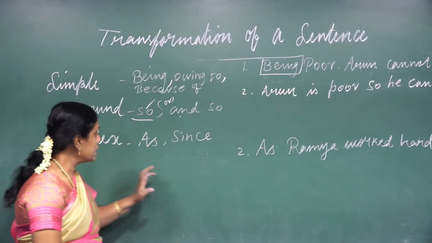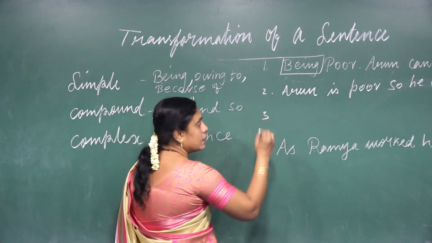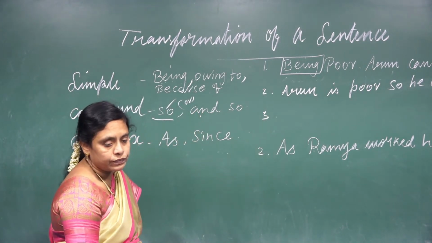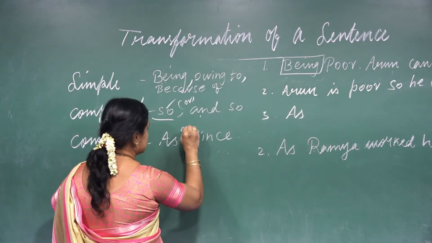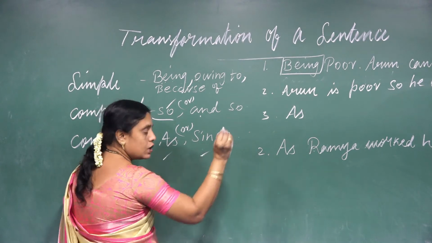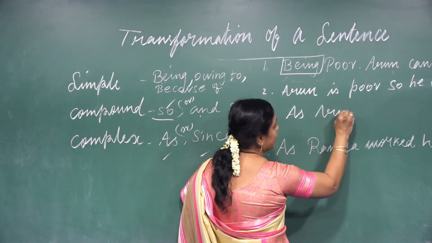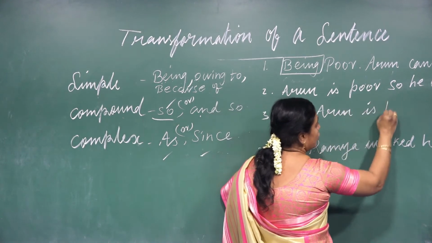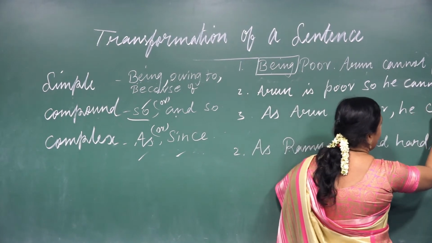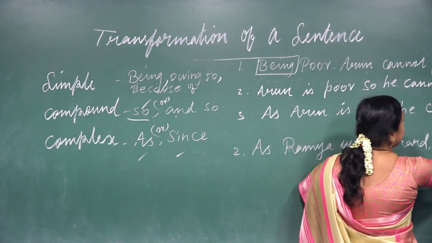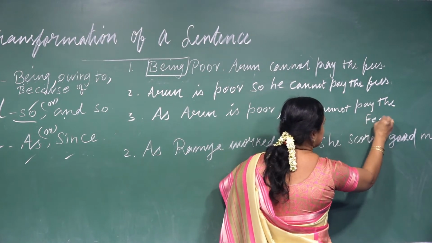In the complex, as, since. And now I am going to write as. And now how to write this one? Here, as or since. You may use as or since, not both. As Arun is poor, he cannot pay the fees.